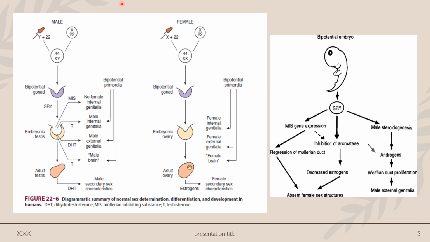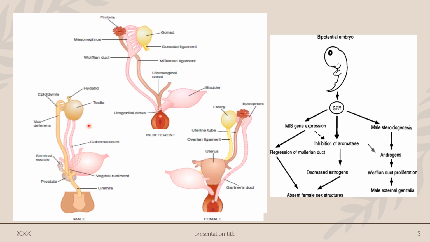Now, once these gonads are formed, that is, testis in case of XY and ovaries in case of XX, the testis will start secreting hormones like testosterone, and that will be converted to dihydrotestosterone, and ultimately they will determine the external genitalia, and at puberty they will also determine the secondary sexual characters. So first is the genetic sex or chromosomal sex determination.